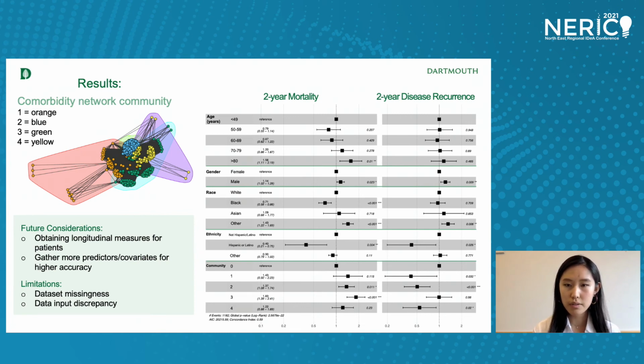Forest plots of the survival models show that membership in the Black racial group and the younger age groups reduced the mortality hazard. Males, meanwhile, had a higher hazard for mortality and disease recurrence.